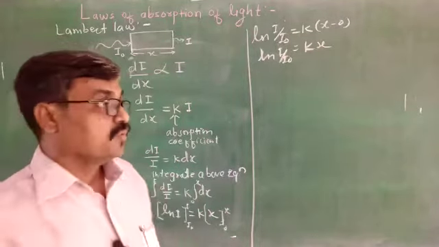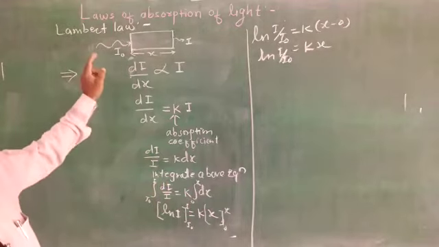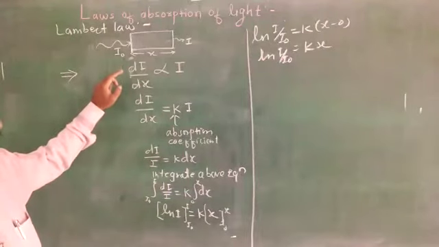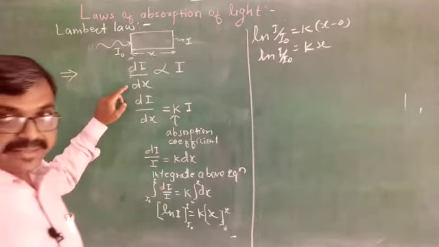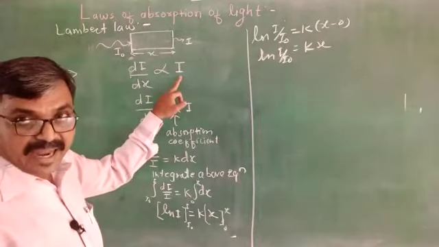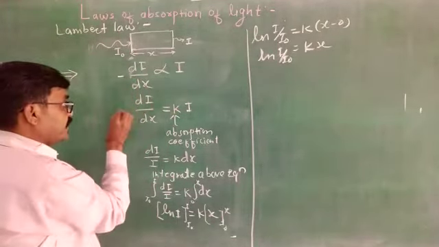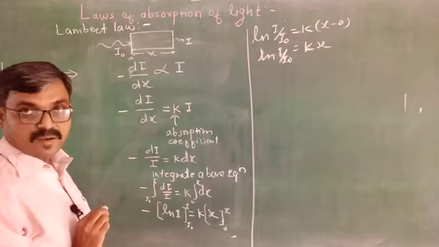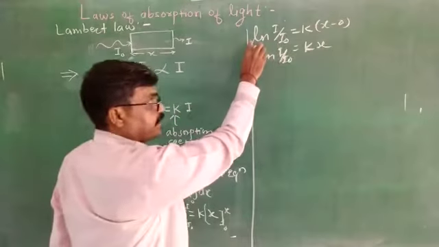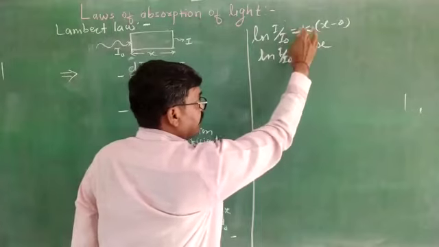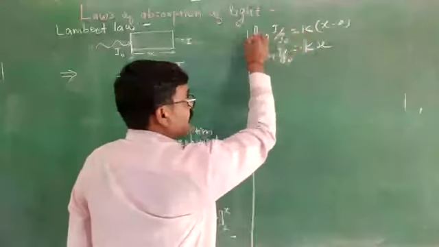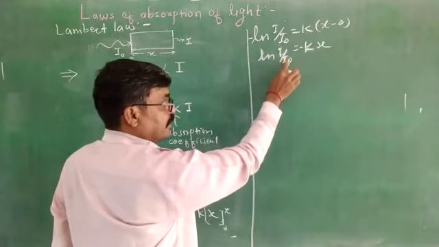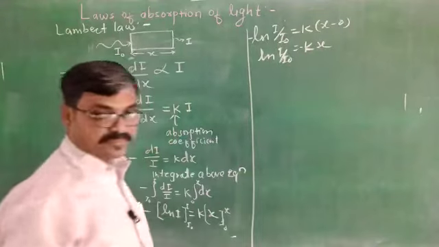Here, in the statement, we said that the decrease in the intensity of incident light with the thickness of the medium is directly proportional to the intensity of incident light. This decrease means there is a negative sign. That's why here there is a negative sign. We may take this negative sign here. Okay. Are you getting clear? समझ में आया ये? ln I upon I0 is equal to minus kx.